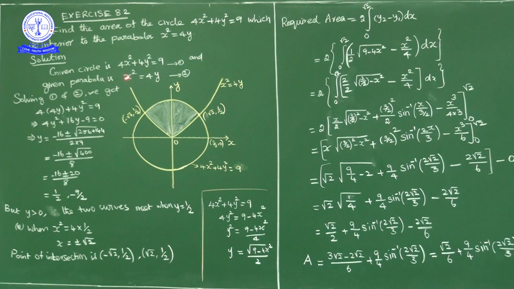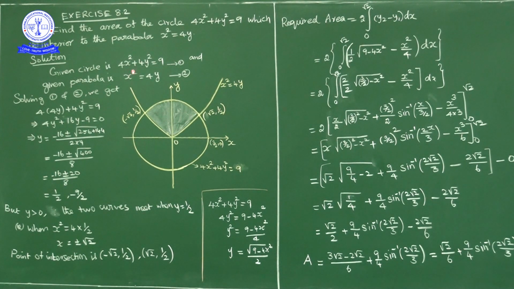Now the parabola is x² = 4y. It is a parabola symmetrical about the y axis, an upward facing parabola. Now first of all, we will find the point of intersection of the circle and the parabola.